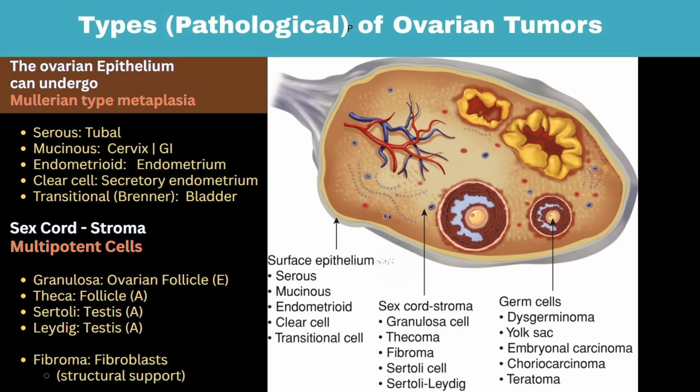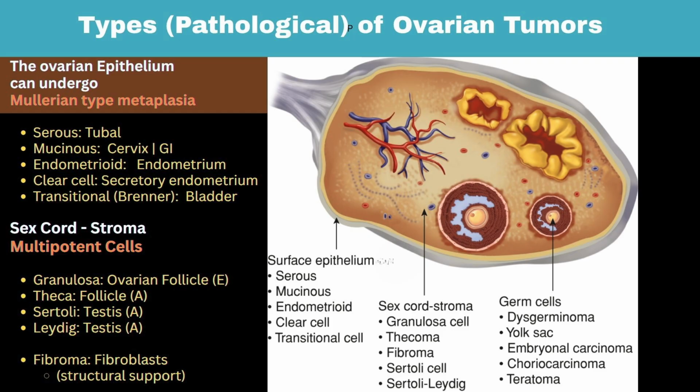That means they can change to cell types of the fallopian tube, cervix, endometrium, and also gut and bladder, because they come initially from the coelomic epithelium, which makes the gut, and develop alongside the Wolffian system, which makes the urinary tract.